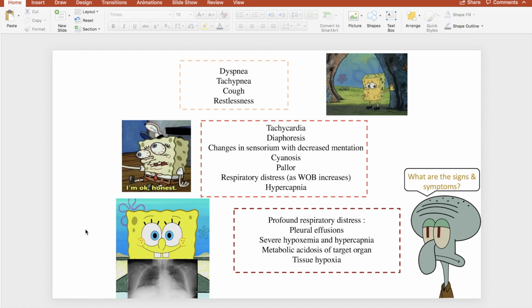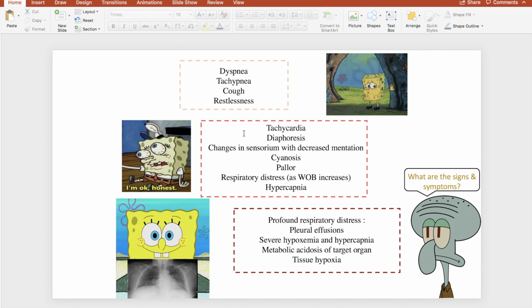I'm glad to see Squidward showing some interest in ARDS, and he asks, what are the signs and symptoms? The signs progress gradually, but are very harmful. The initial signs are dyspnea, tachypnea, cough, and restlessness. SpongeBob displays these signs in the video. The symptoms worsen due to increased fluid accumulation and decreased lung compliance.